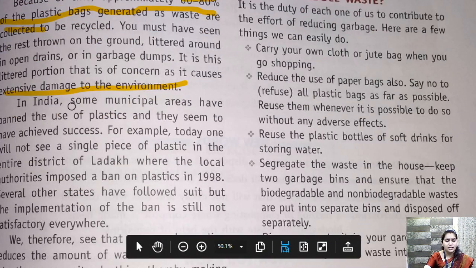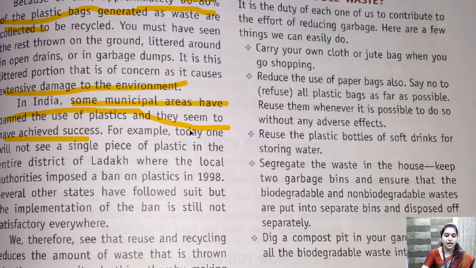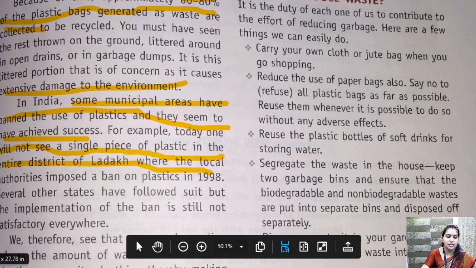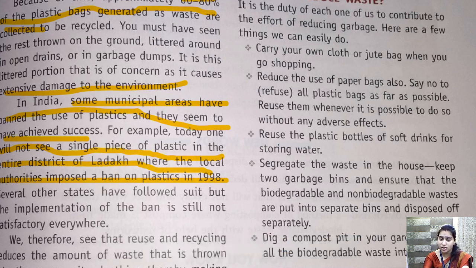In India, some municipal areas have banned the use of plastics and they seem to have achieved success. Today one will not see a single piece of plastic in the entire district of Ladakh, where the local authorities imposed a ban on plastic in 1998. Children, in Ladakh plastics are seriously banned and people are charged if they throw plastic, and I think it should be followed in Banaras also, because still we are using plastic, still we are littering plastic around.